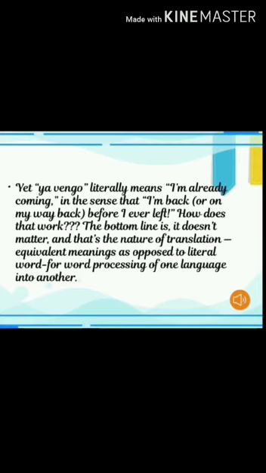So what we saw in the last slide was ya vengo in Spanish means I will be right back in English, but its literal meaning is I am already coming. Here what it means is you have not left the place, but you are saying I am already coming. Before leaving that place you have stated that I'm already coming. So you didn't start the journey, but you are saying that.